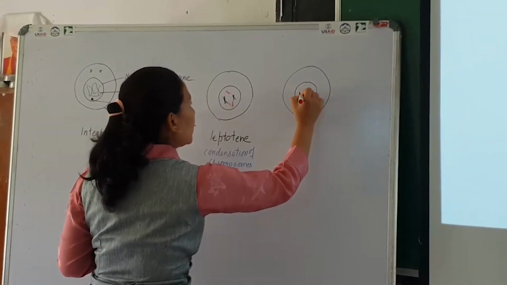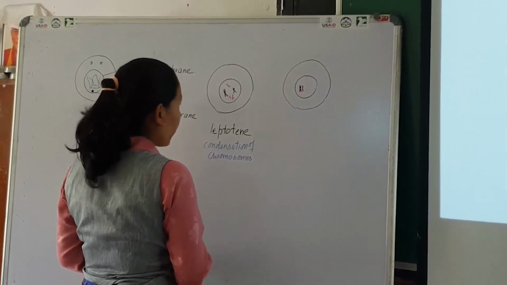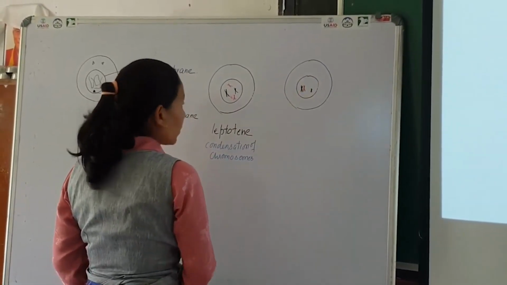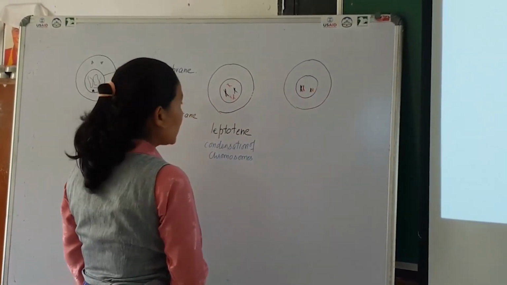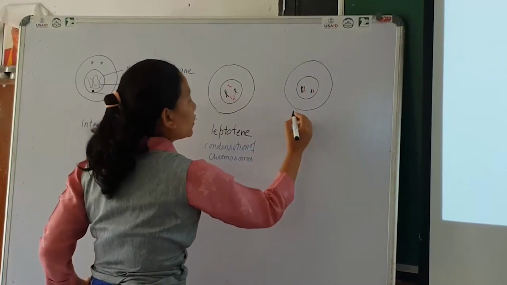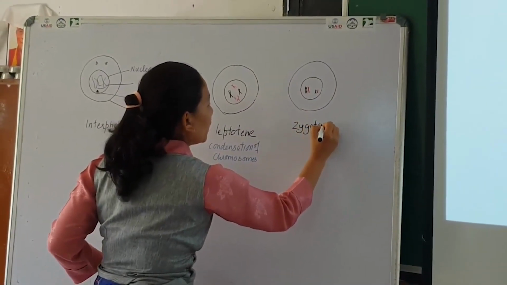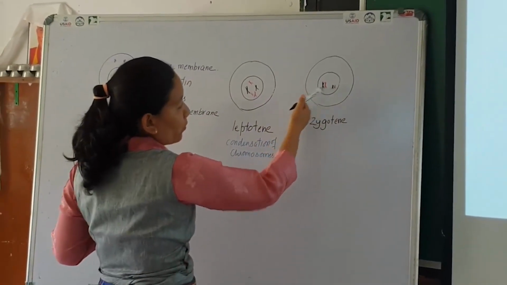Let's say these are 2 homologous chromosomes, and this is zygotene. So during the zygotene stage, homologous chromosomes pair up.